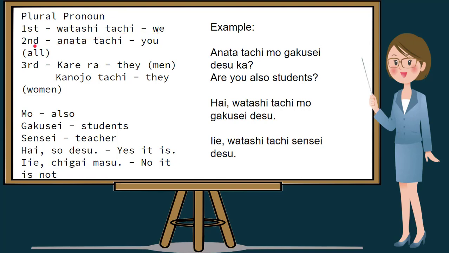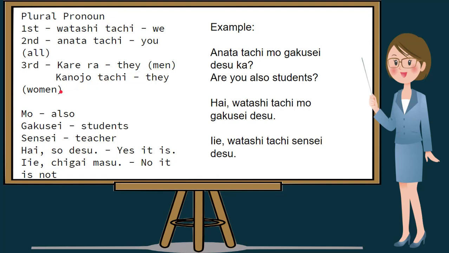For the second person, Anata Tachi, meaning you or all. For the third person, Kare is he. For plural, we just add ra. So, it will be Karera, and it means they, and it indicates men.